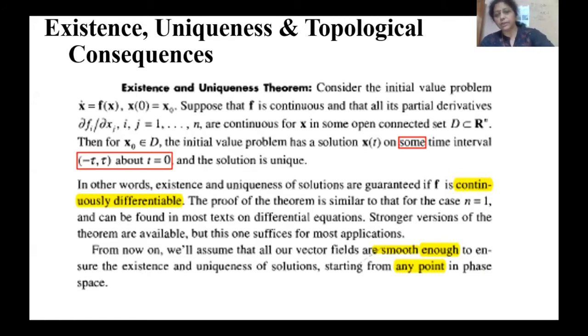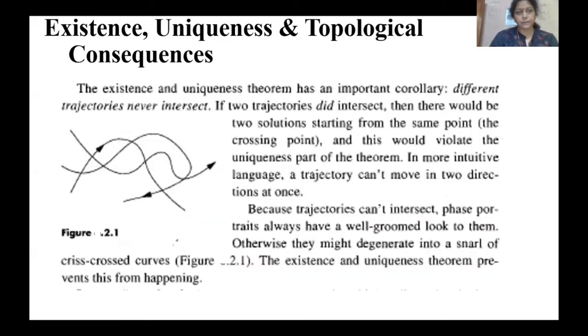Which should be continuously differentiable, smooth enough, and have the solution in the phase space. This is again how you are getting different types of trajectories. These are the trajectories which never intersect. If two trajectories intersect, then there would be two solutions starting from the same point.